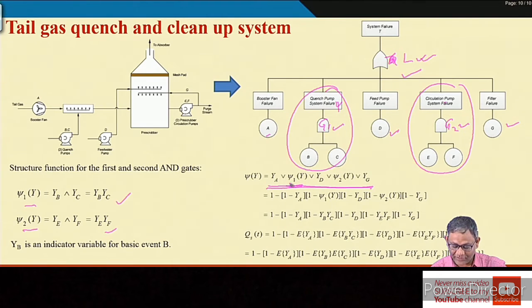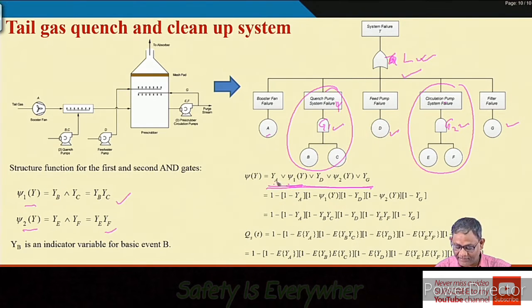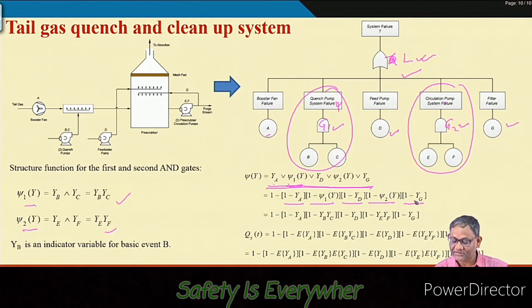So this union, all union. Now when union is there, this will be 1 minus all union: 1 minus YA, 1 minus psi 1 y, 1 minus YD, 1 minus psi 2 y and 1 minus YG.